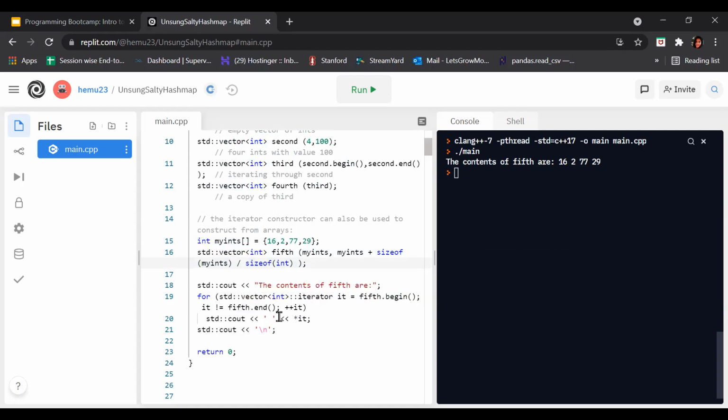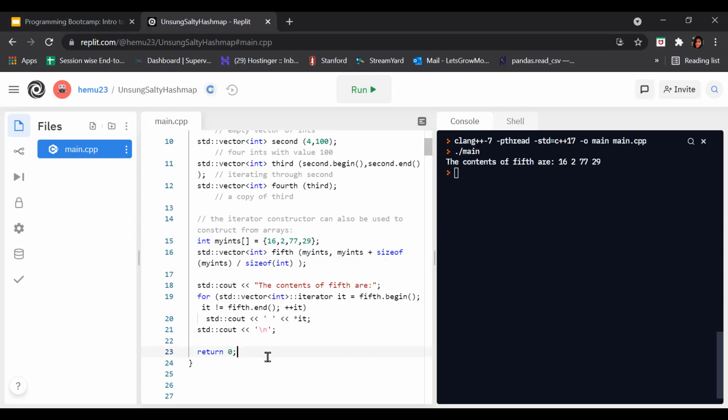The for loop first checks the initialization condition, which is vector<int>::iterator it = fifth.begin(). What is the initialization? Iterate through this value, which is fifth.begin(). Again, it checks that if it is not equal to fifth.end(), then loop through it, cout. What does it cout? Print it. Here it is printed.